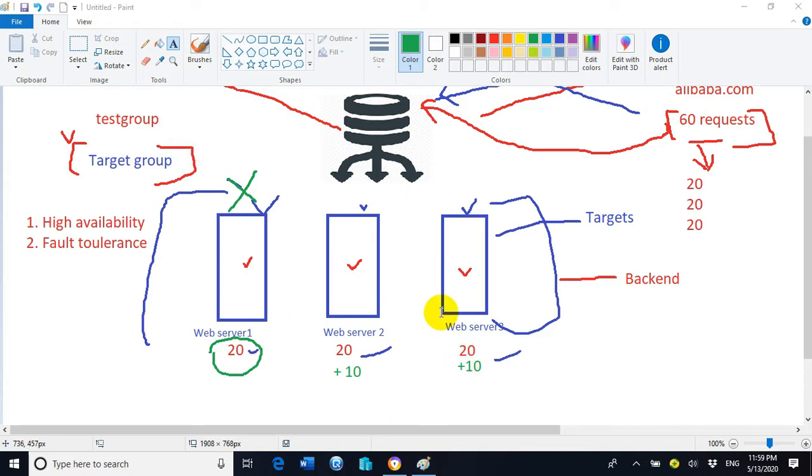There is one subcomponent inside the target group called the health checker.